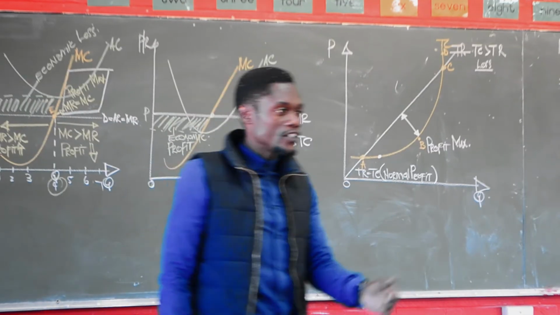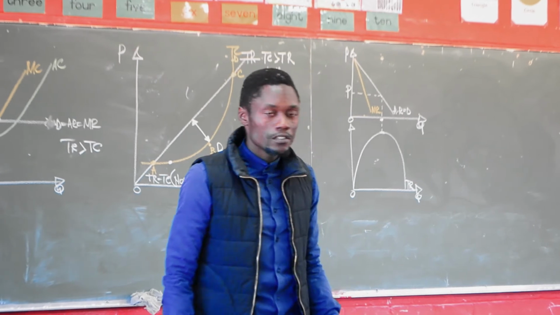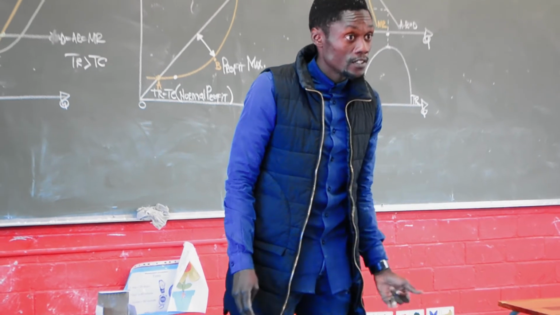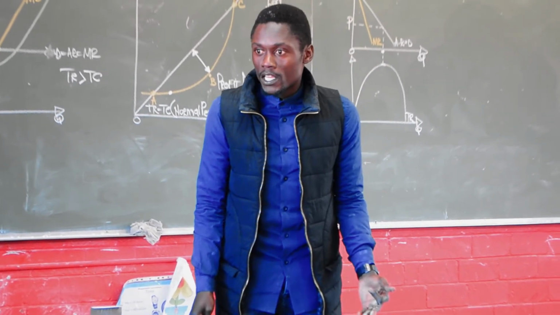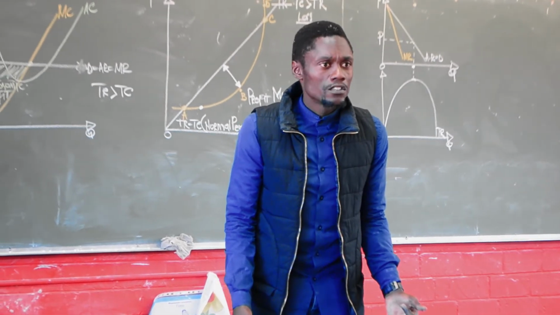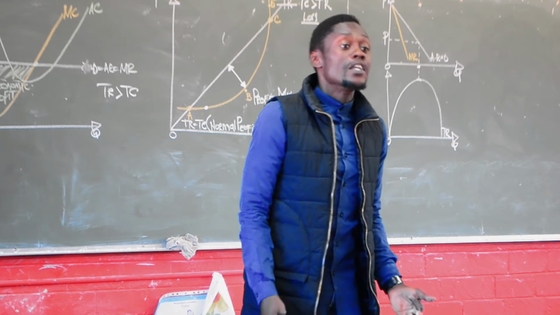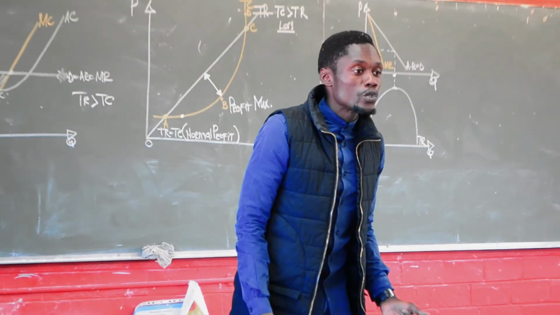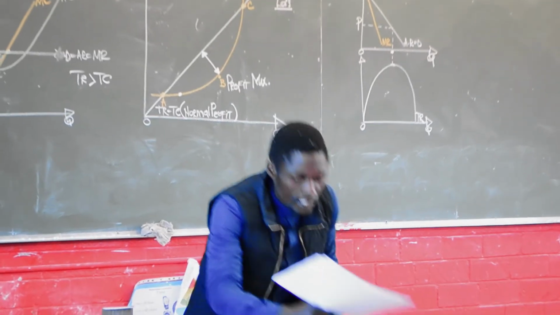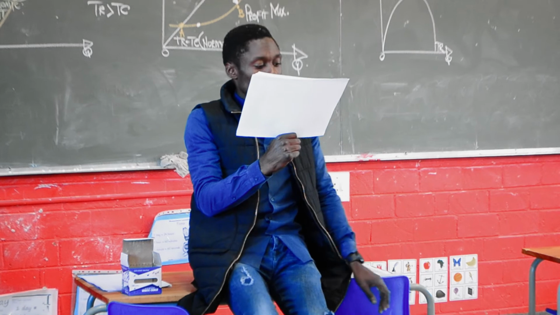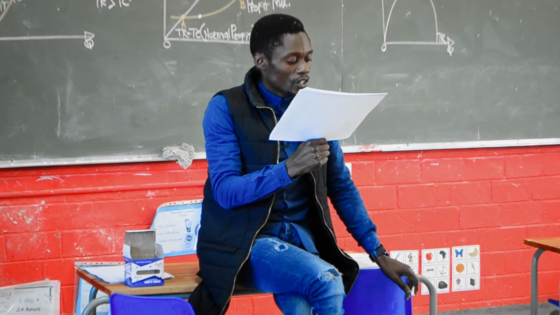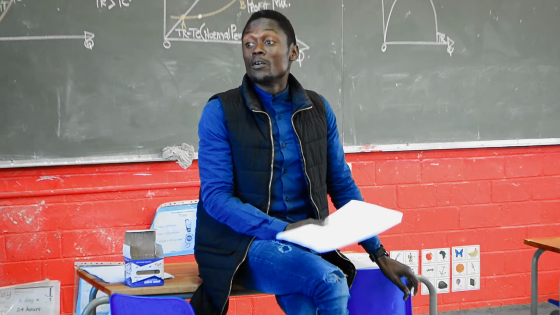So monopolies are inefficient. Why? Because there is no competition. Number two, they do not produce at the lowest point of their AC curve. Number three, they produce low quantities at a higher price. Monopolies become inefficient and less innovative over time because they have no competition. They want to enjoy higher profits.